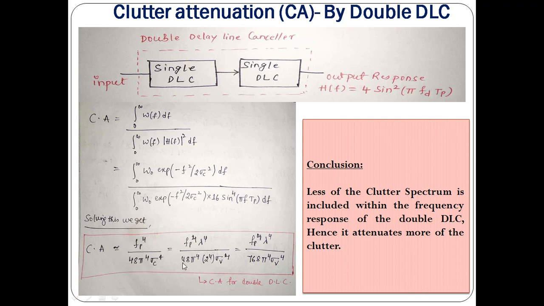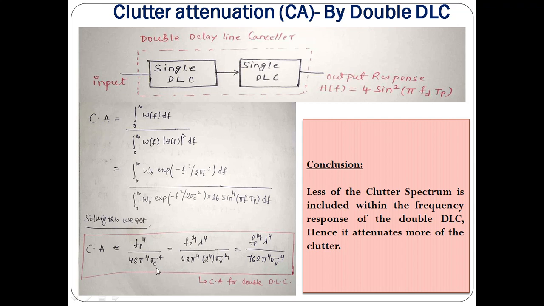You can either express it in terms of sigma c or in terms of sigma v. What is the advantage of expressing it in terms of sigma v? Because your sigma v is independent of the frequency, since it is expressed in meters per second, and your sigma c is dependent on the frequency.